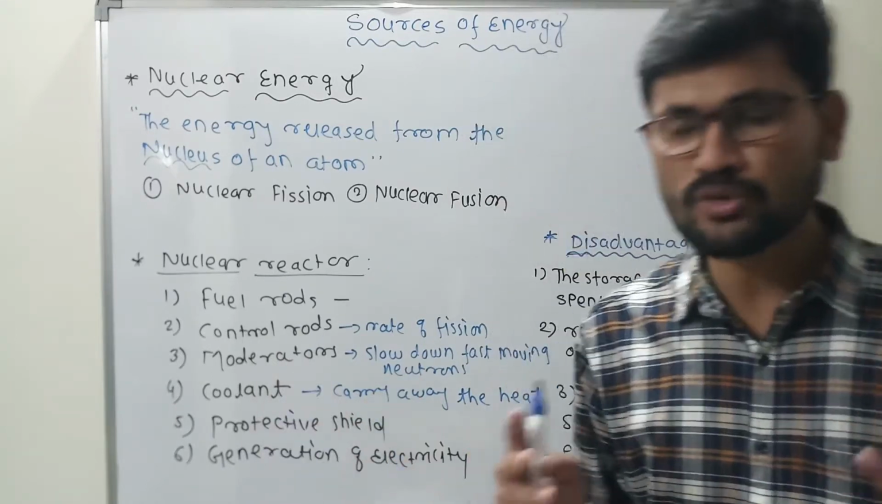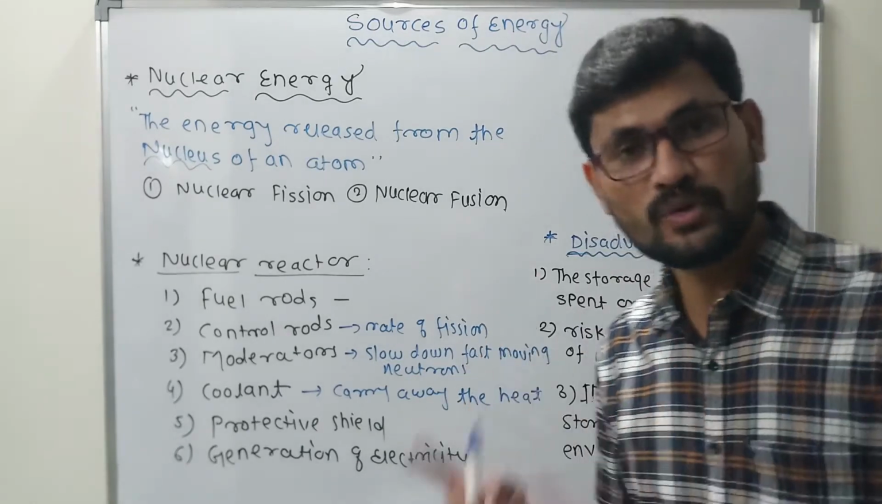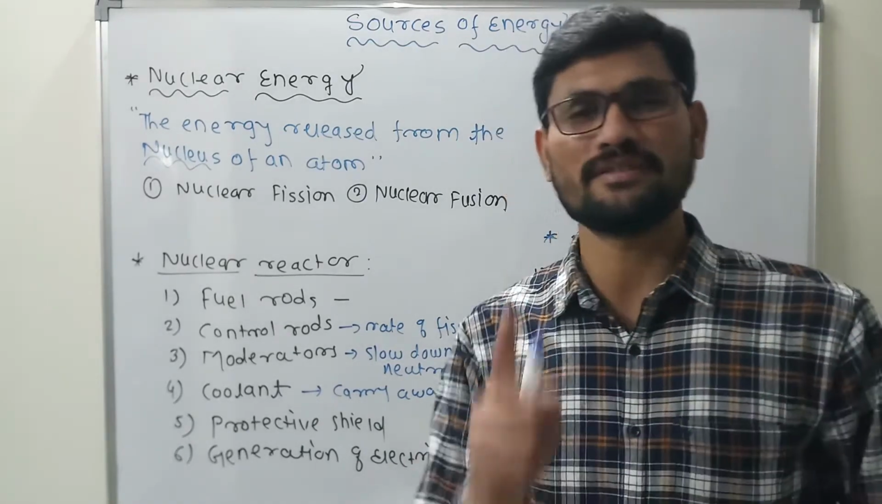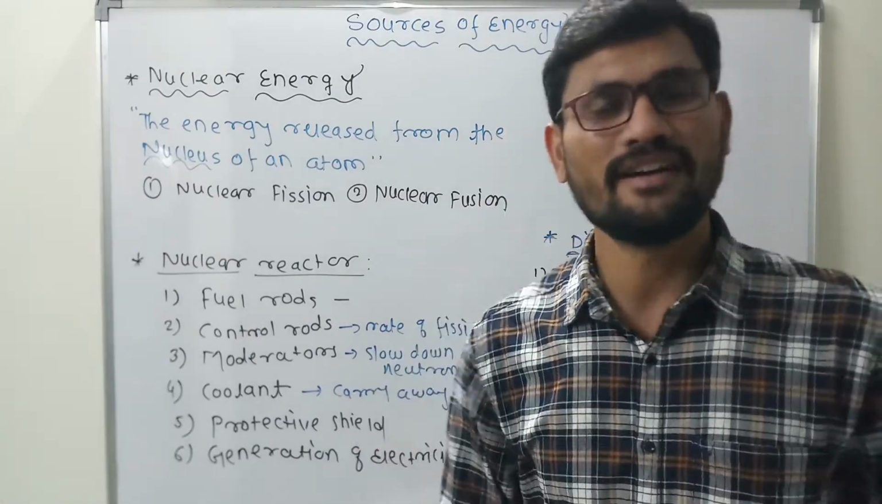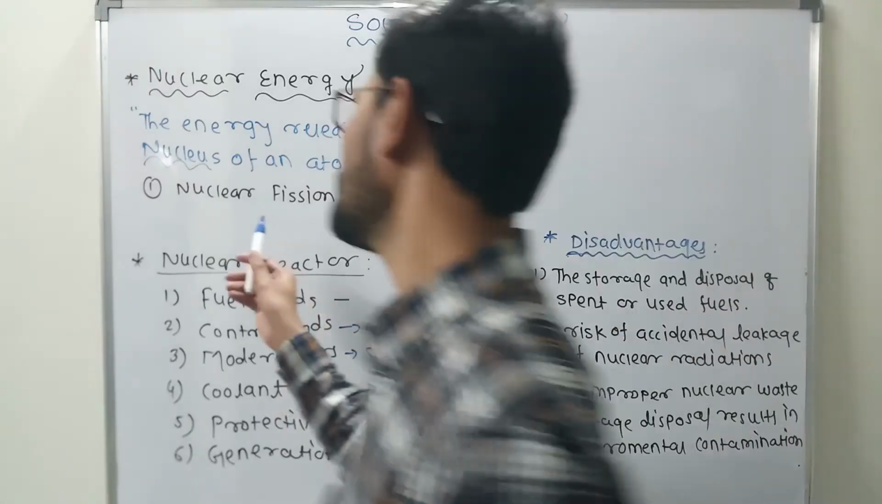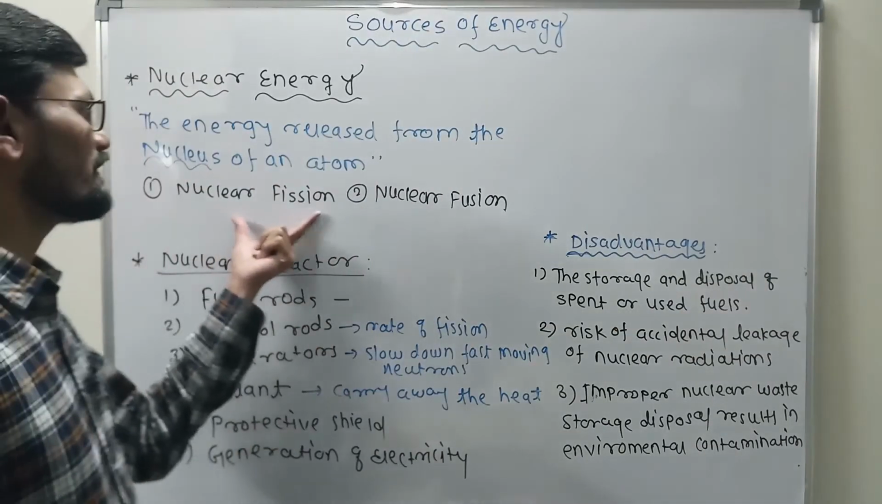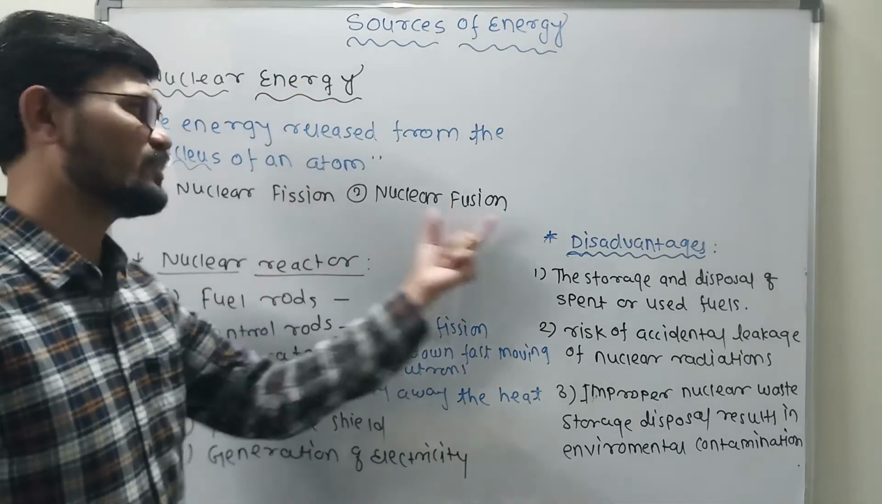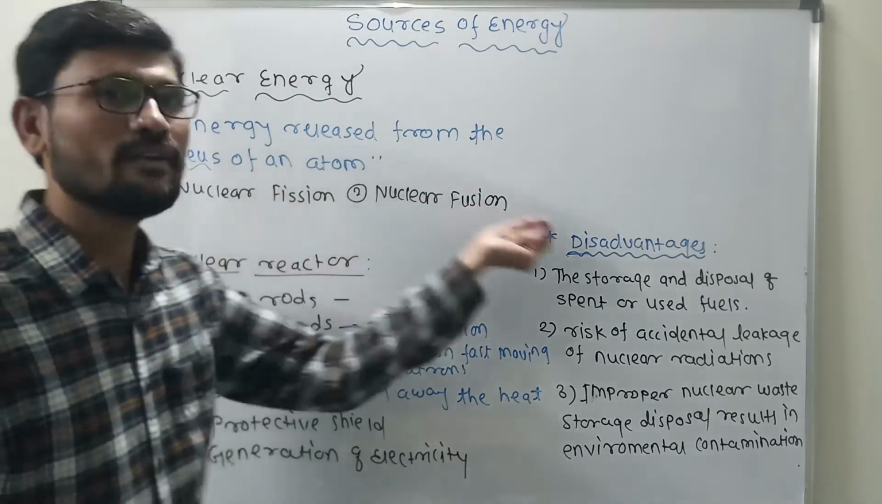Generally, there are two processes by which we can produce this energy. The first one is nuclear fission and the second one is nuclear fusion. Clear? So here I have written both the processes: nuclear fission and nuclear fusion. What I am saying is that this energy can be produced by using these two processes, fission and fusion.